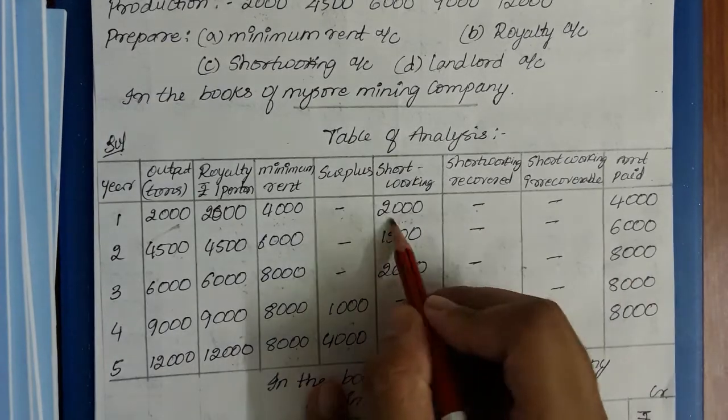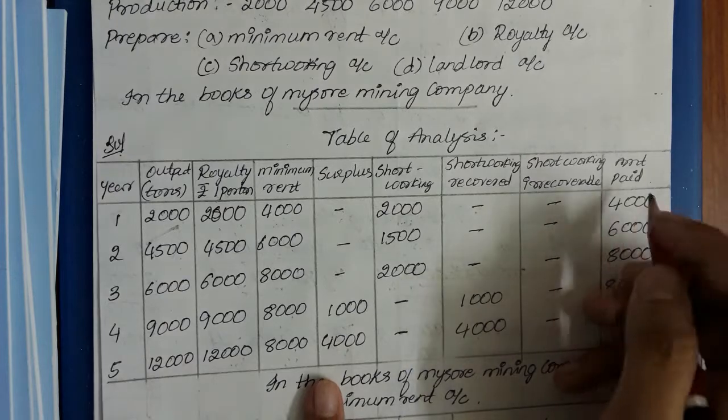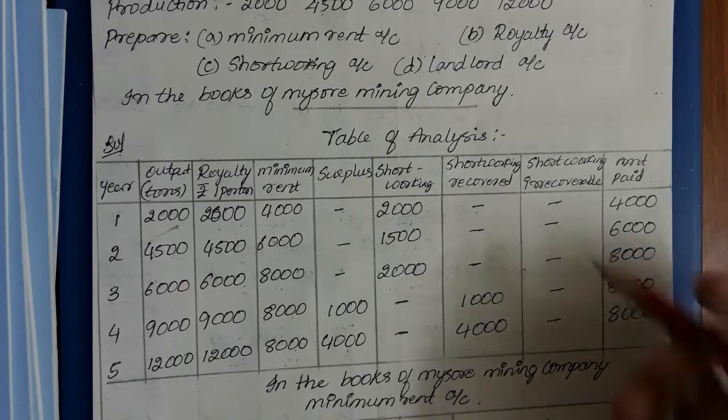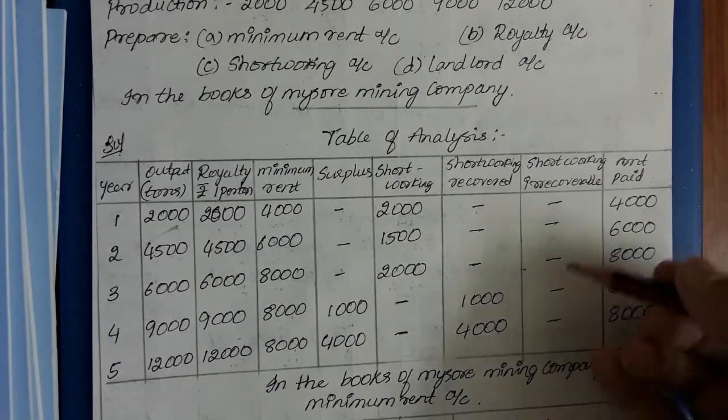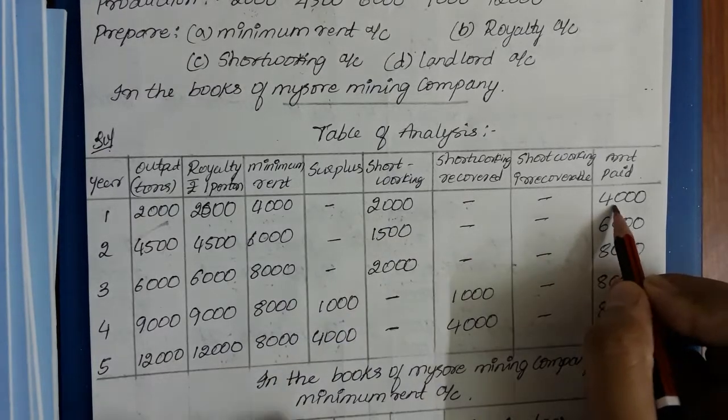So the first year short working cannot be recovered in the first year itself, so nil. There is no irrecoverability. In this case, irrecoverability does not occur at all, because it can be recovered during the lifetime. You can't show it as irrecoverable at all. Okay. So what will the amount be paid?